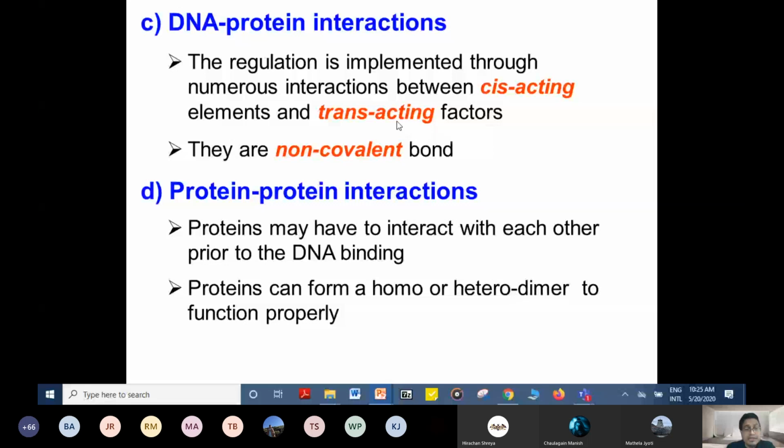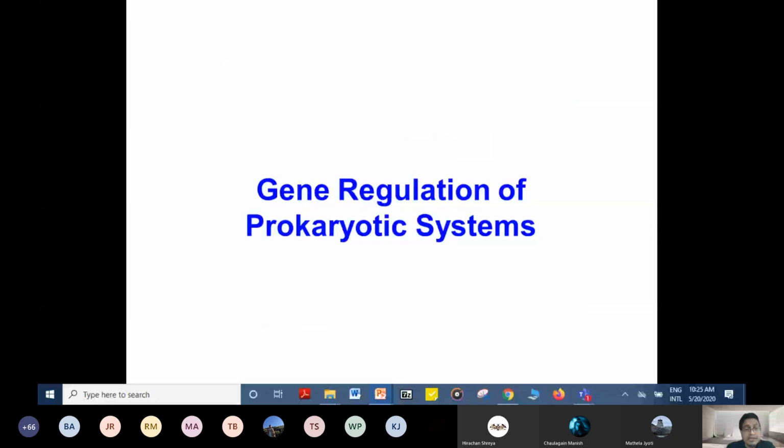Now we see the gene regulation of the prokaryotic system. This was just the background; now we'll see it with specific examples. Common feature: prokaryotic genes are polycistronic.